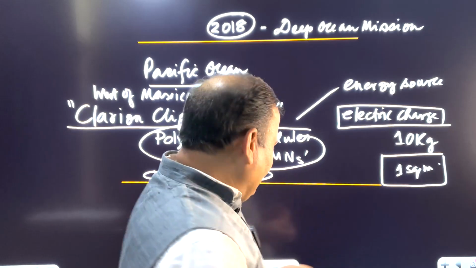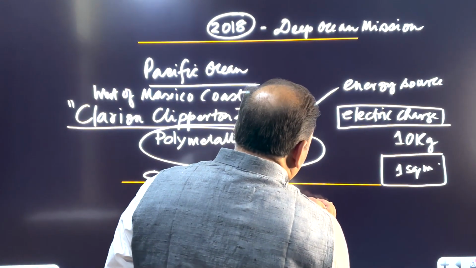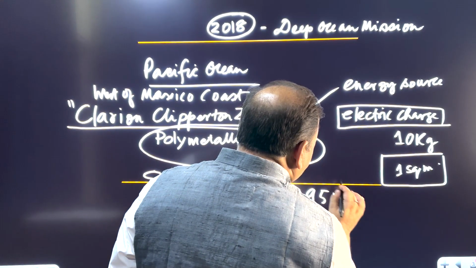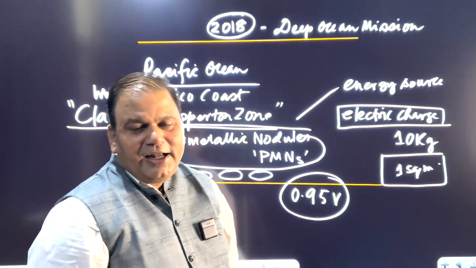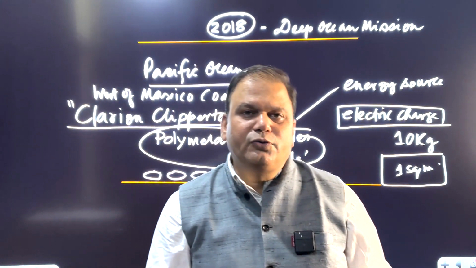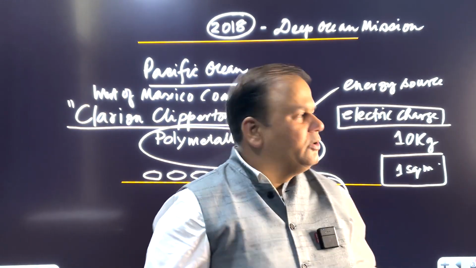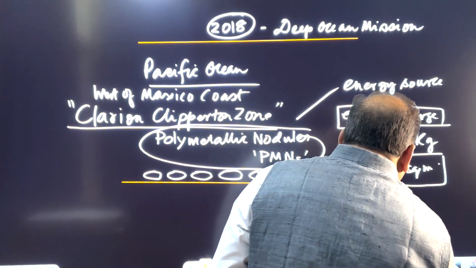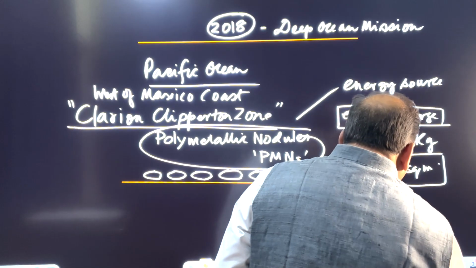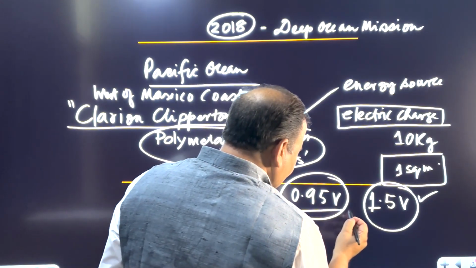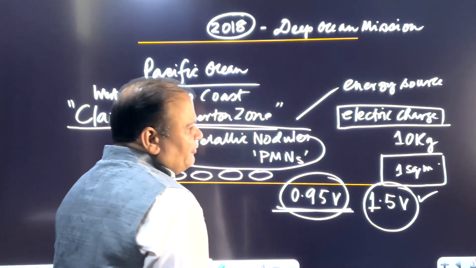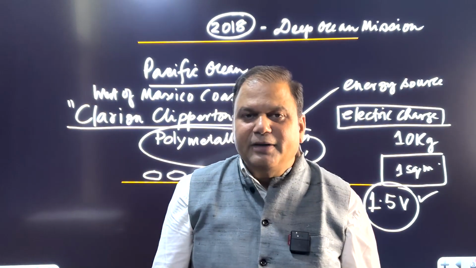Roughly about 0.95 volts is present on the surfaces of the PMNs. And for splitting water into oxygen and hydrogen, what is required is 1.5 volts. This is required. And we have what? We have 0.95 volt, which is present on the surface of PMNs.